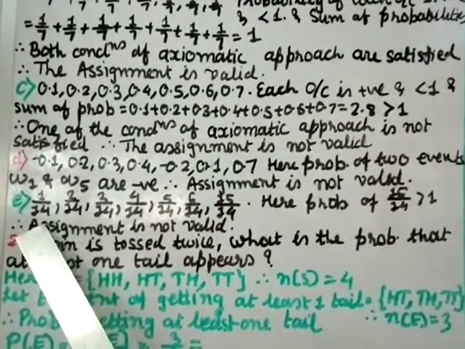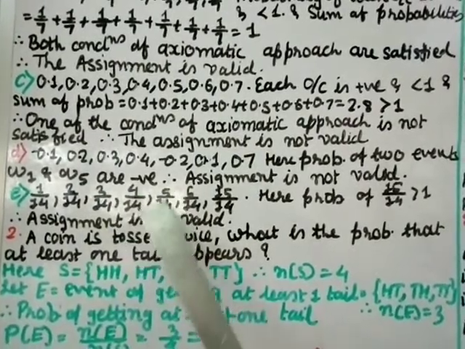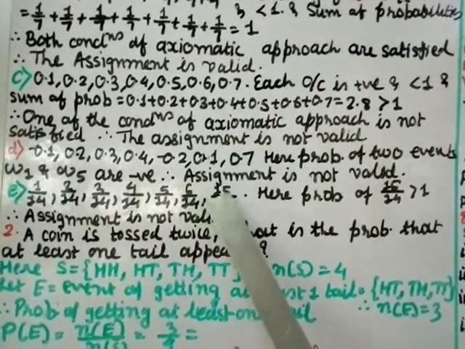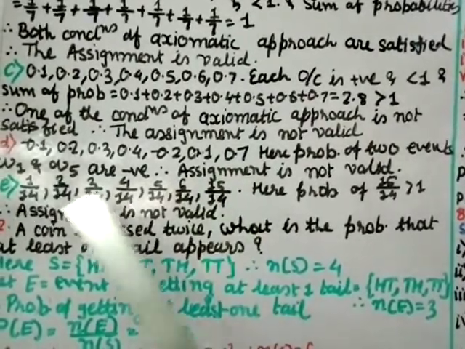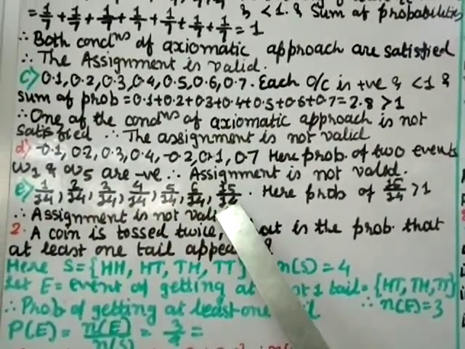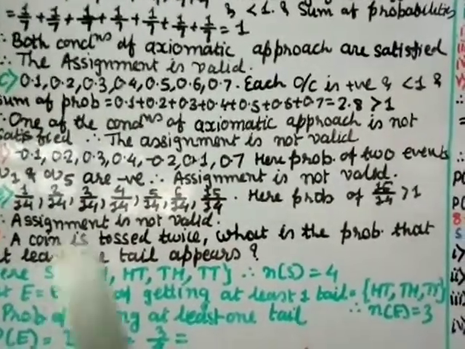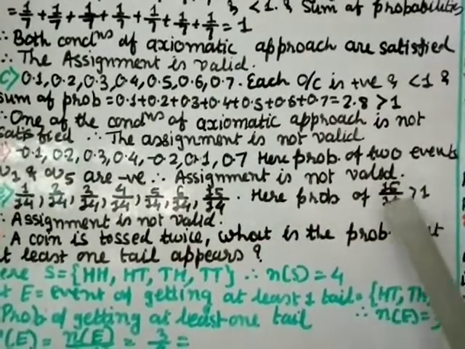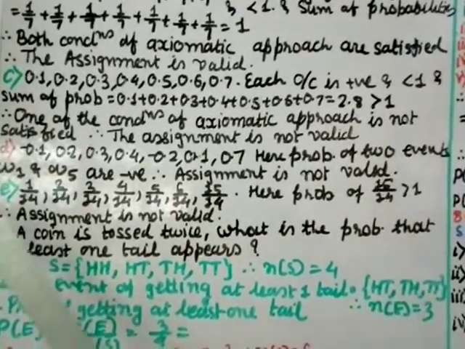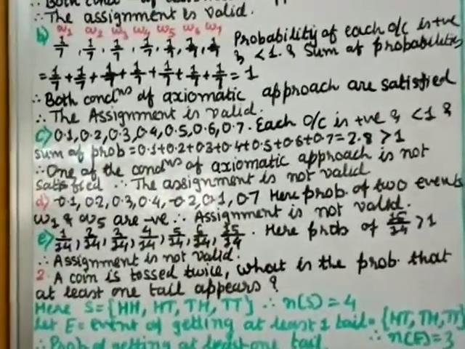Part E is 1 by 14, 2 by 14, 3 by 14, 4 by 14, 5 by 14, 6 by 14, 15 by 14. Now this is greater than 1. These all are less than 1, but this value will be greater than 1. So one condition is not satisfied, therefore this assignment also is not valid. Here the probability 15 by 14 is greater than 1, therefore the assignment is not valid. So that is the solution for question number 1.